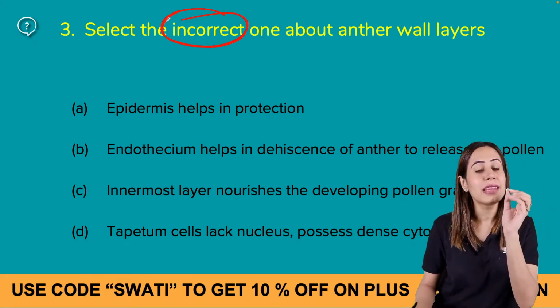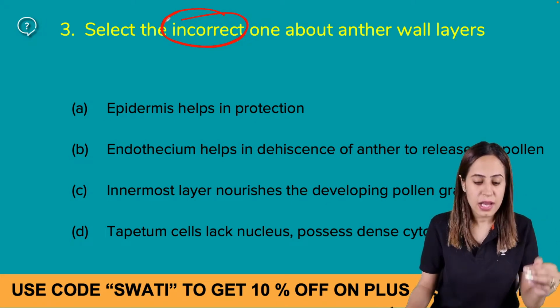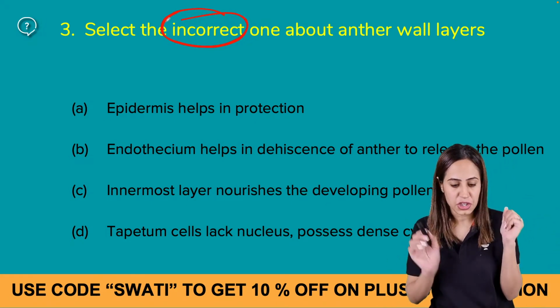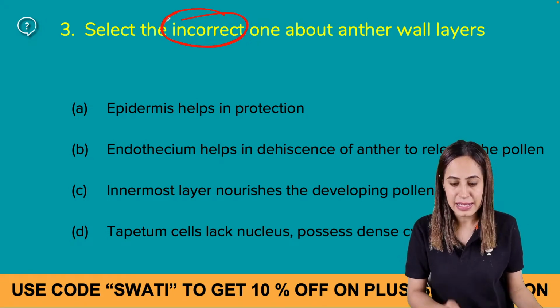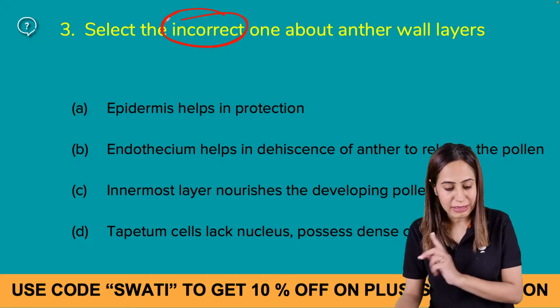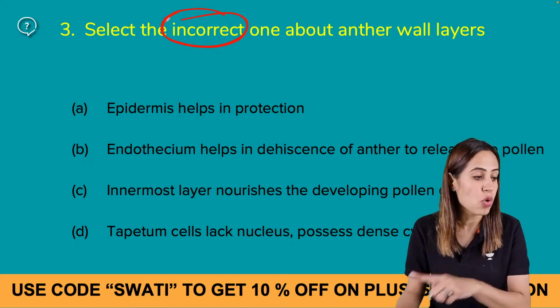बहुत से बच्चों की गलती हो जाती है, the incorrect, correct पूछा जाता है, तो highlight in the question कि incorrect is asked. Now you have to go through all the statements. Epidermis helps in protection. Endothecium helps in dehiscence of anther to release the pollen. Innermost layer nourishes the developing pollen grains. Tapetum cells lack the nucleus and possess dense cytoplasm.